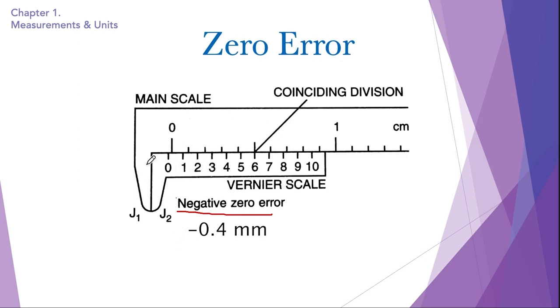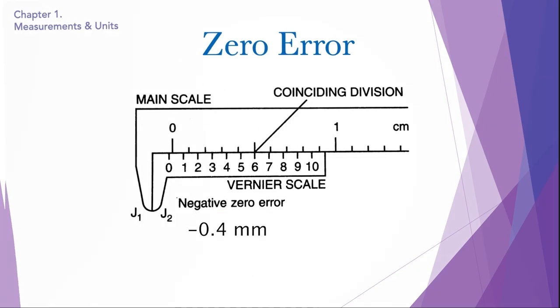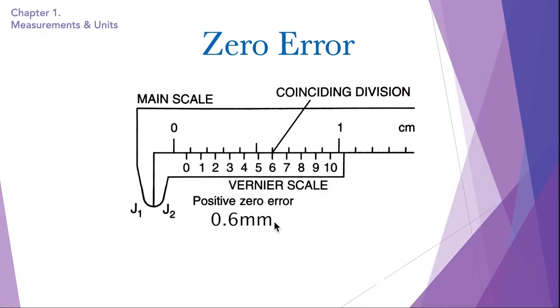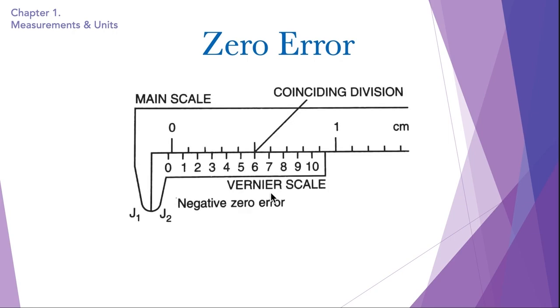So if I'm measuring an object and the reading is x, for example, the reading is obviously incorrect because the vernier calipers has zero error, but all we have to do to make it correct is minus this zero error from the reading it gives. Same with the other positive zero error, we have to just minus the zero error from the reading the vernier calipers gives and we get the correct reading. So this is how we find the zero error in the vernier calipers.